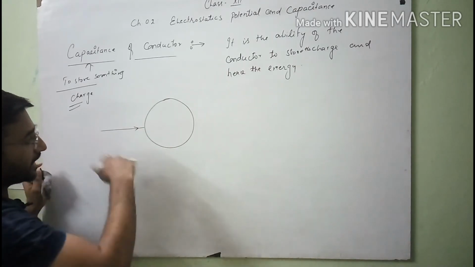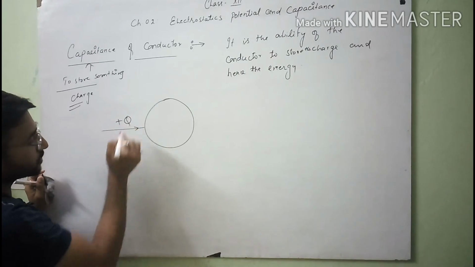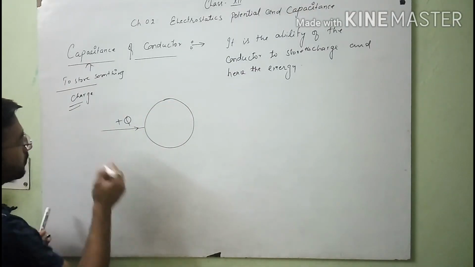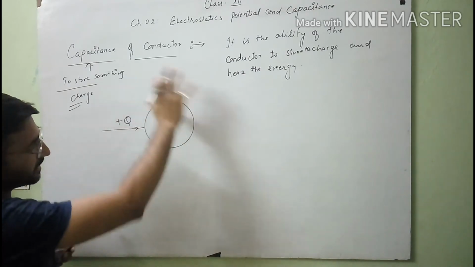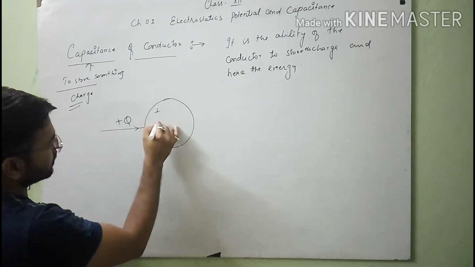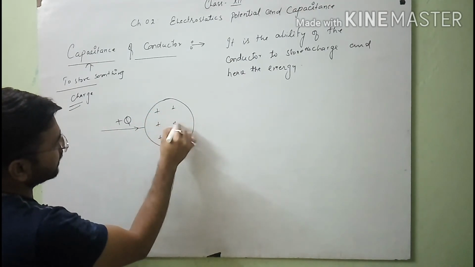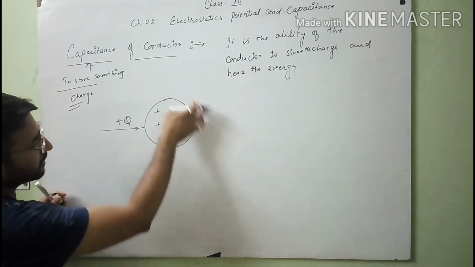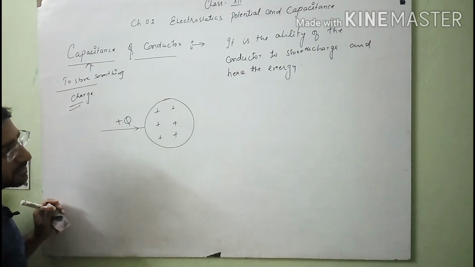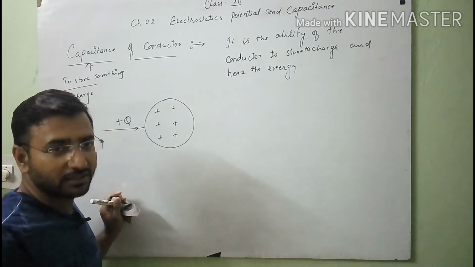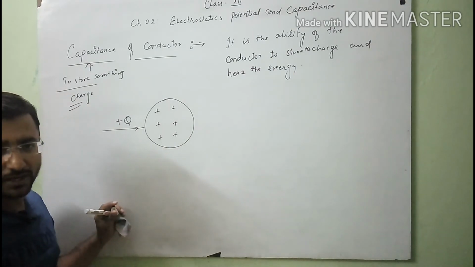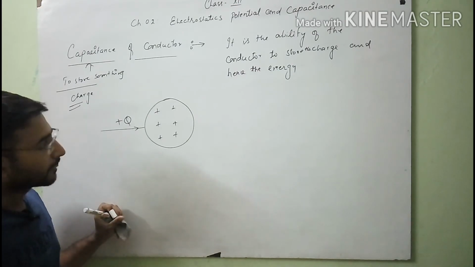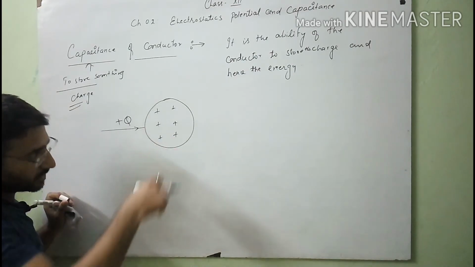You know that conductors are those which have free electrons, by which they can conduct electricity.